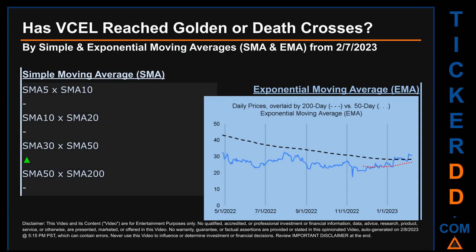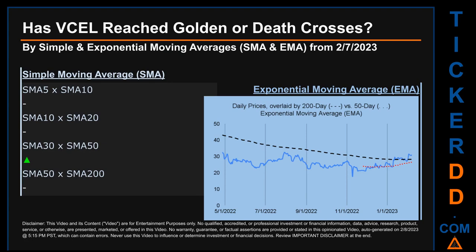Has VCEL price reached golden or death crosses? Golden cross and death cross are basic signals that compare average prices across two specified trade day ranges, a short-term versus a long-term range. For example, 5-day versus 10 trade days. Essentially, a golden cross is a bullish signal. It appears when a ticker's short-term moving average crosses above its long-term average. Vice versa, a death cross is a bearish signal when the short-term crosses below its long-term moving average.